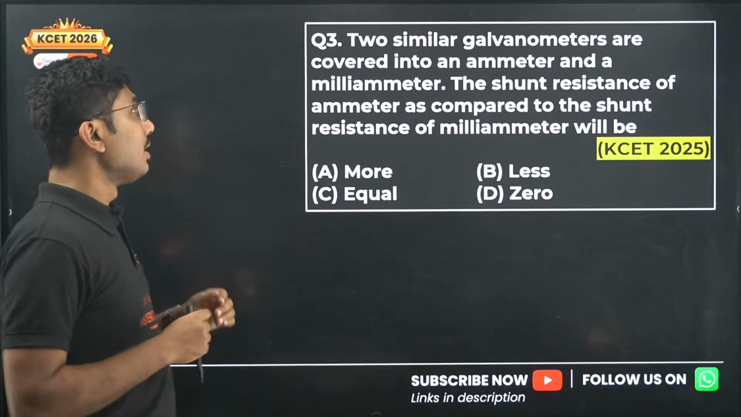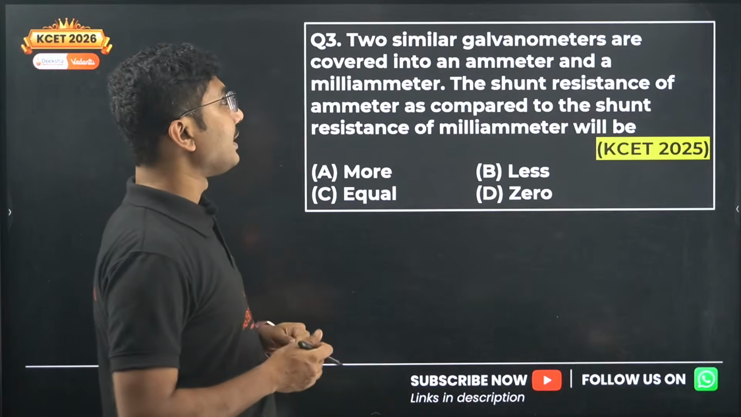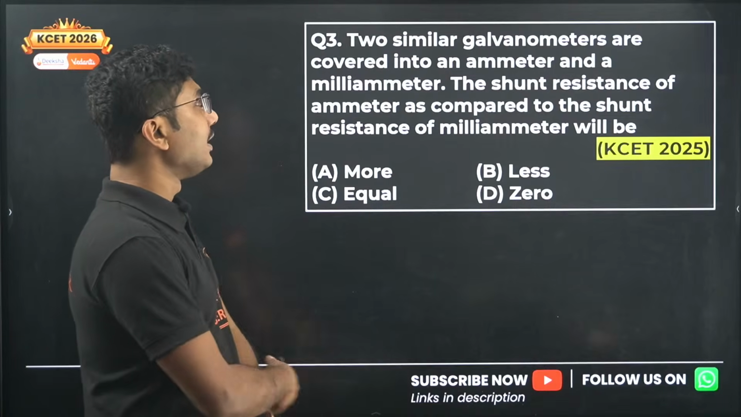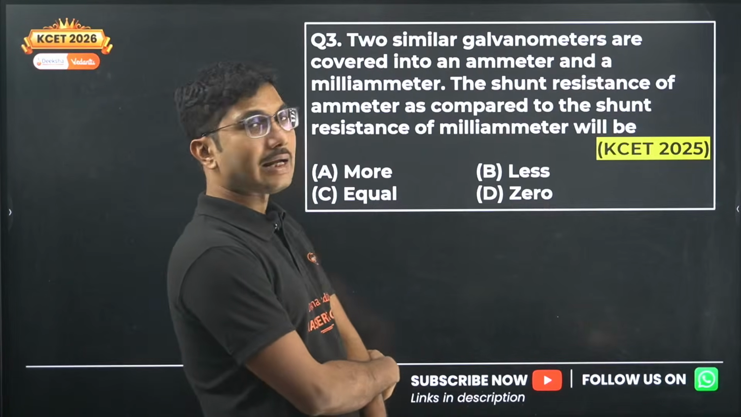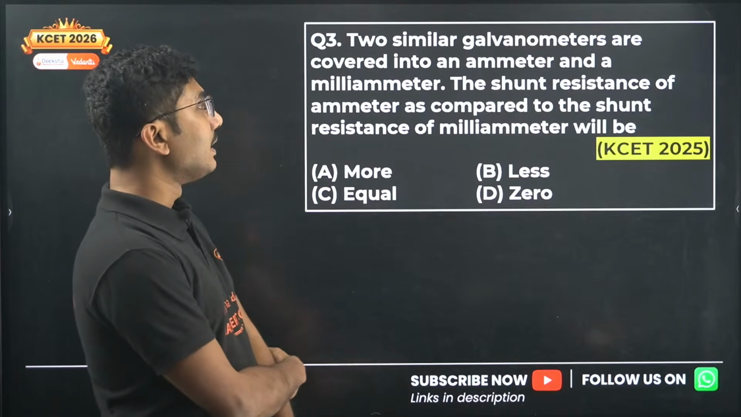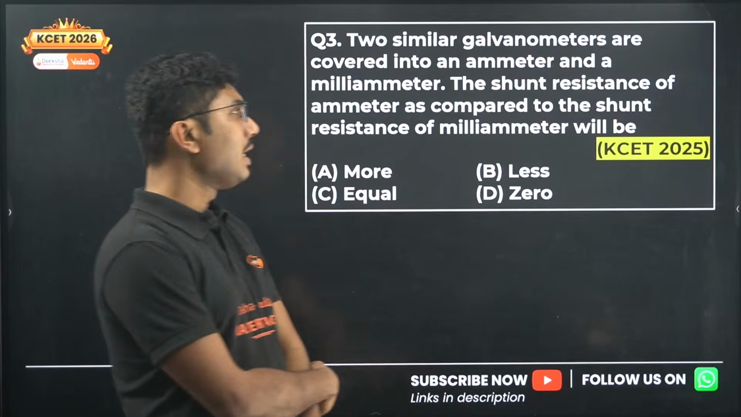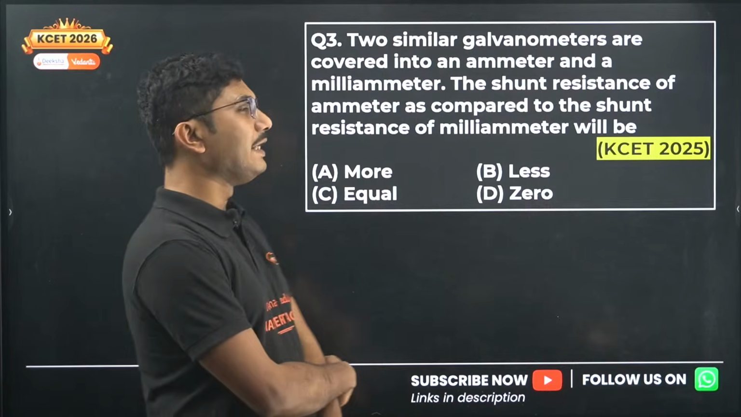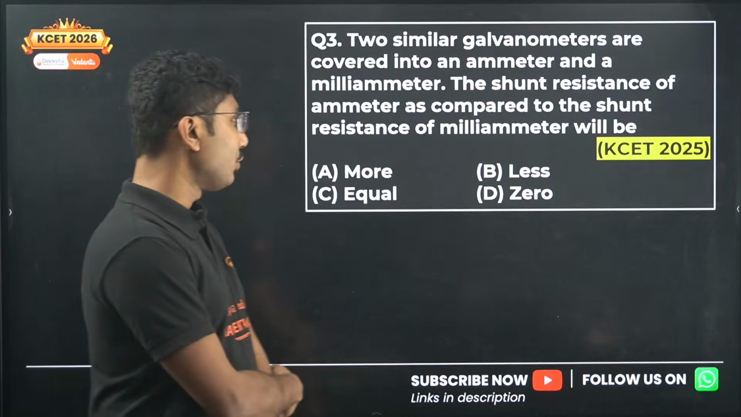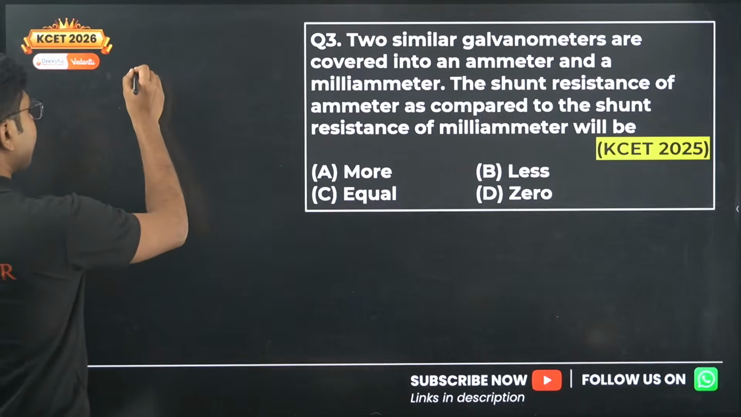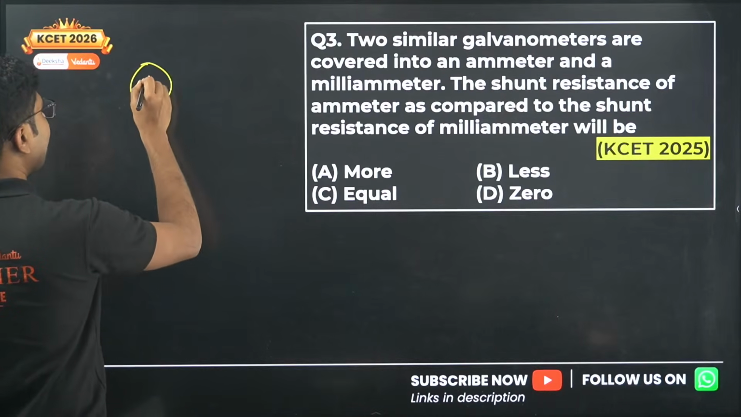Keep talking. Two similar galvanometers are converted into an ammeter and a milliammeter. The shunt resistance of ammeter as compared to the shunt resistance of milliammeter will be. So we have a galvanometer.